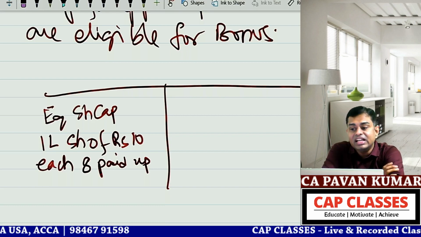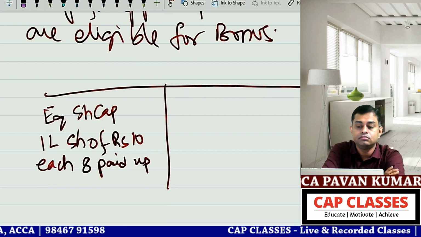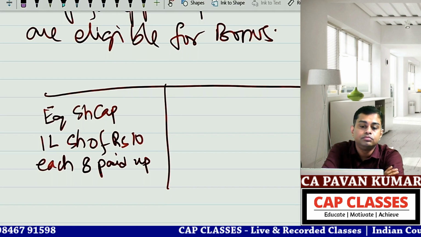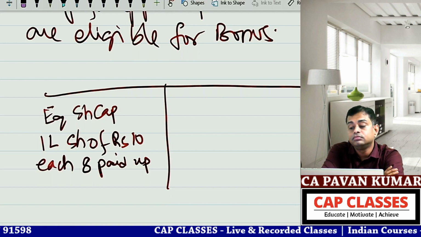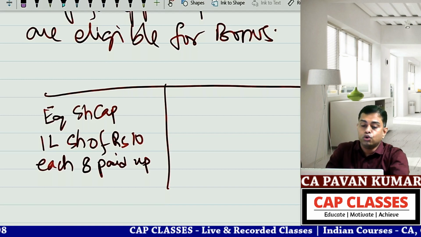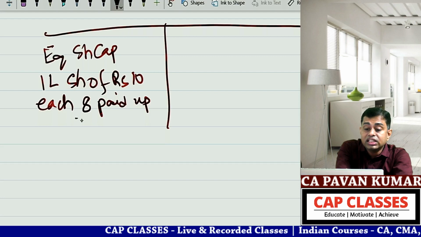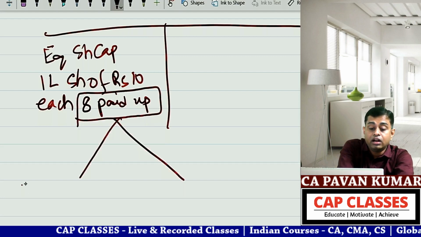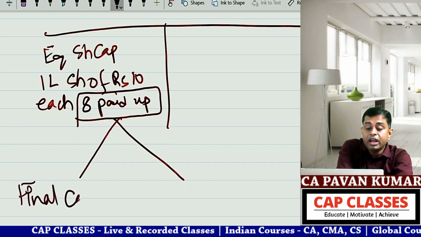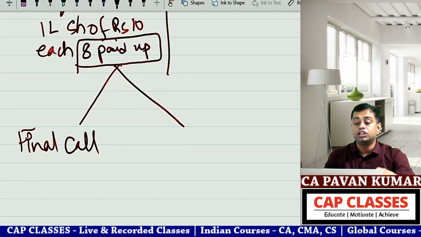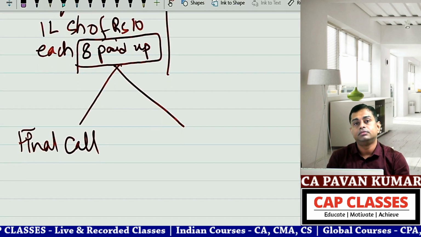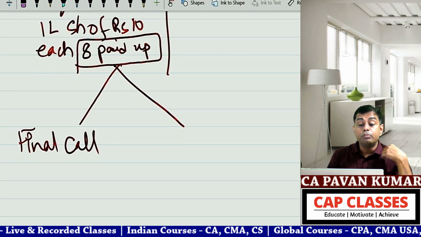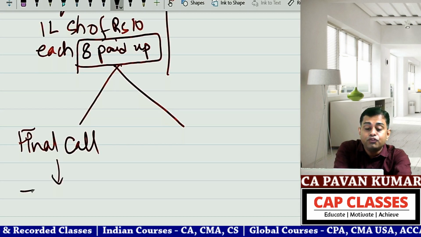So now the company decided we'll give bonus shares. Can the company give bonus shares here? Hello? Can the company give bonus shares? They are partly paid shares. Now what to do? Because these are partly paid up shares, you have two options. One, final call. Make a final call. Call all the shareholders: dear shareholders, pay 2 rupees. You have paid only 8 rupees. So when you make the final call, then it becomes fully paid up, no?